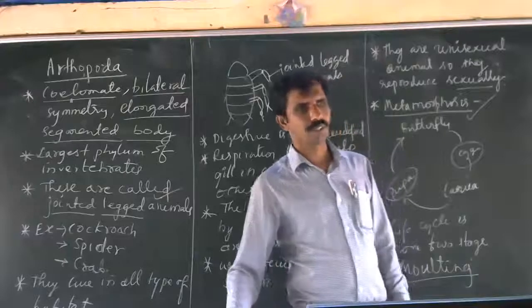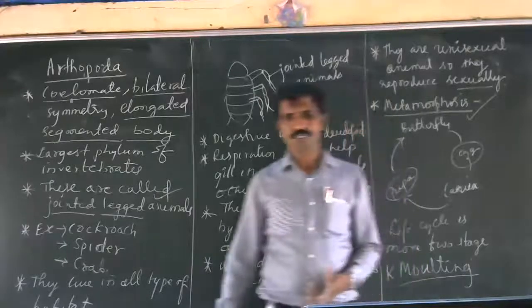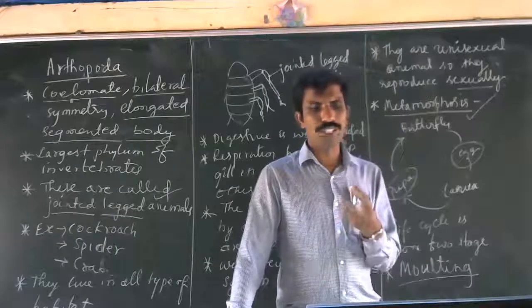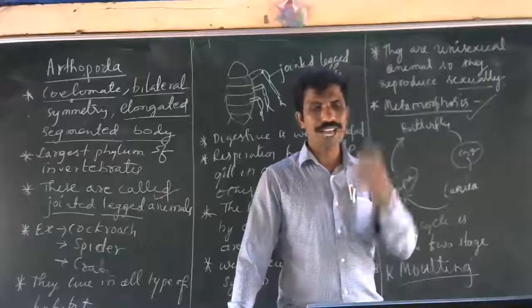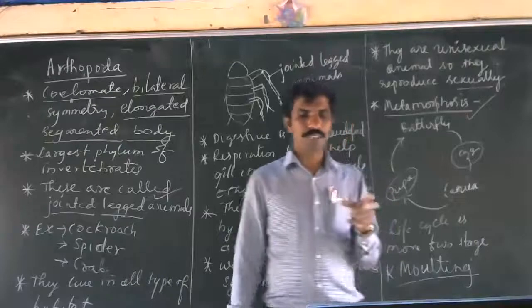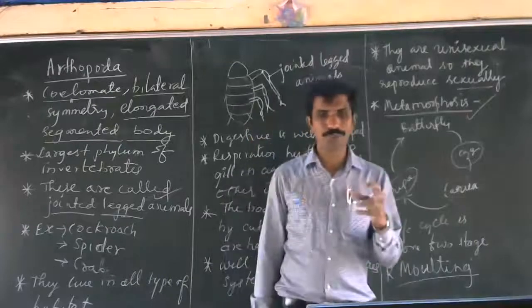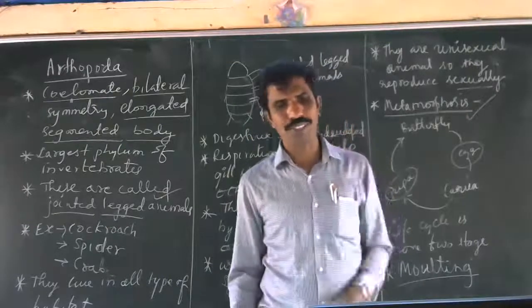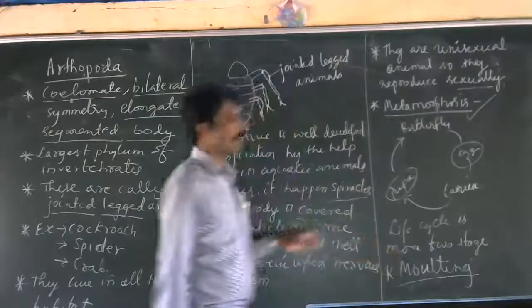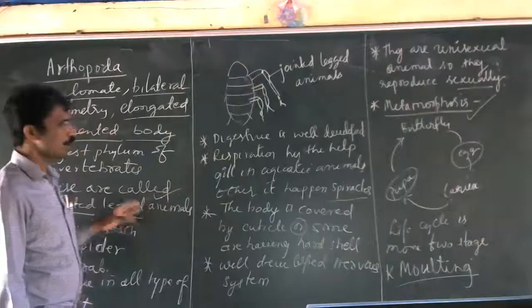And if you take one more organism, some are ectoparasites. I told you, not leech. Lice which are present in the hair, or bed bugs. These all cause some disease also. So this is about the economic importance of Arthropoda.